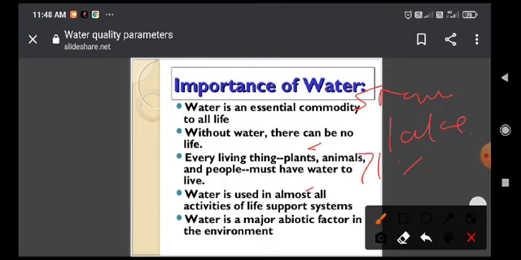Only 33,400 of water is available for drinking, agriculture, domestic as well as industrial consumption. The rest of the water is locked up in the ocean. That means it is simply called salty water, and we cannot use such salty water for our drinking purpose. Polar ice caps, glaciers as well as underground water are also present on the earth.